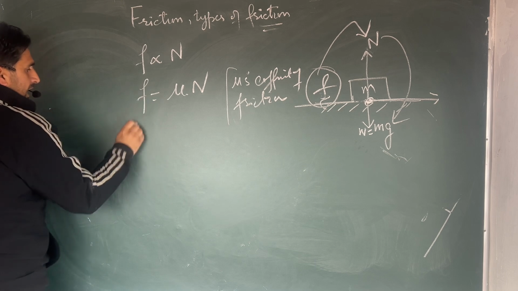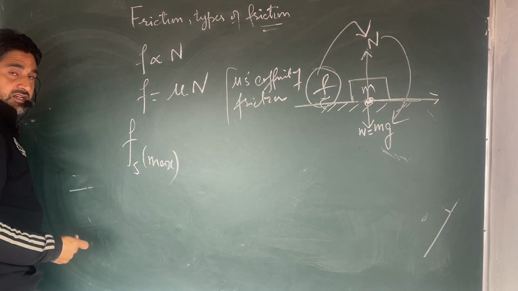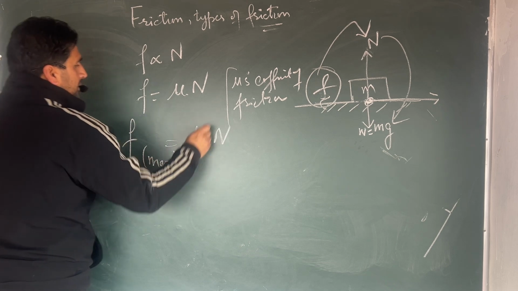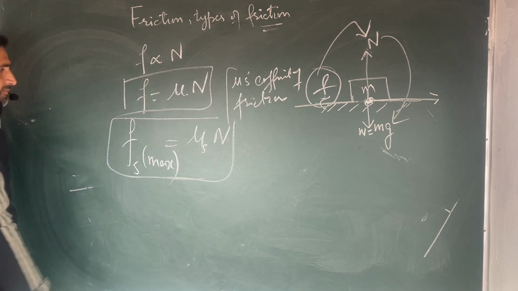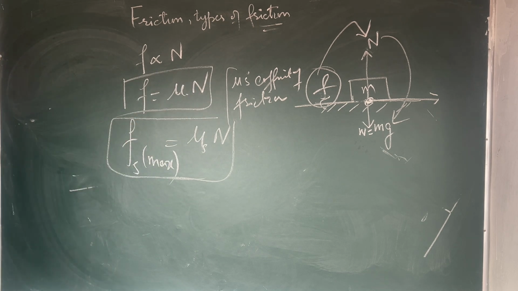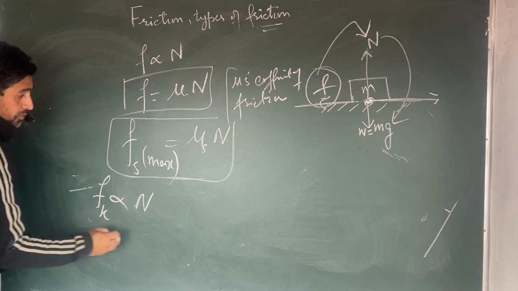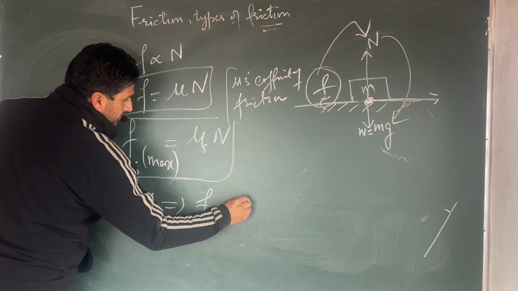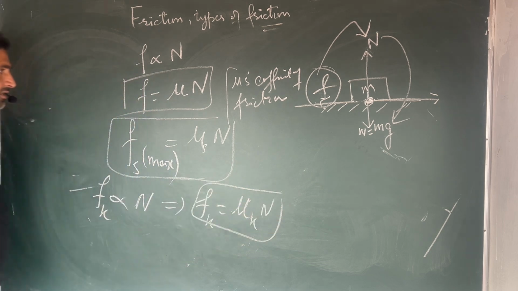If I write f_s maximum, meaning maximum static friction called limiting friction, then I write mu_s as the coefficient of static friction. This is the formula. This is also a general formula. Similarly, if you have kinetic friction, then F is directly proportional to N, and you have a coefficient of friction. F_k is equal to mu_k times N, where mu_k is the coefficient of kinetic friction.